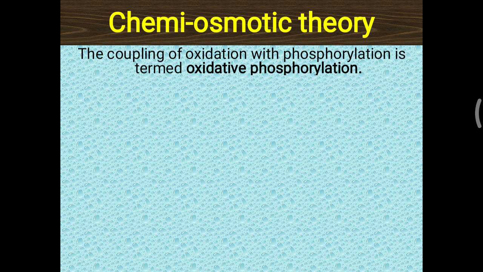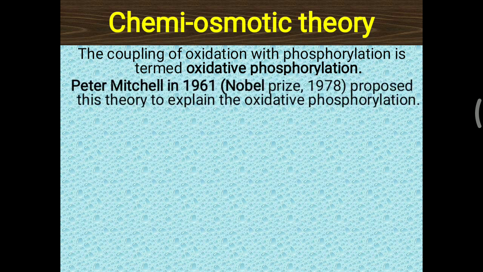and this energy is used for the conversion of ADP into ATP. A phosphate molecule is added onto the ADP molecule so that ATP, adenosine triphosphate, is generated, and that is called phosphorylation. Combined, oxidation and phosphorylation are called oxidative phosphorylation, and that is explained by this chemiosmotic theory. Peter Mitchell, in 1961, who got the Nobel Prize in 1978, proposed this theory to explain oxidative phosphorylation.